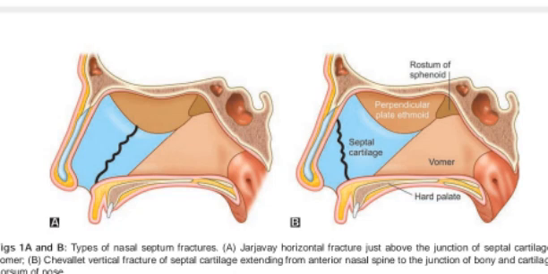Fracture of nasal septum. Facial trauma can result in fracture of nasal septum. It may be inflicted on the nose from the front, side, or below. The nasal septum can get buckled or fractured vertically or horizontally. Figs 1A and B. For nasal bone fracture, see chapter Maxillofacial trauma.